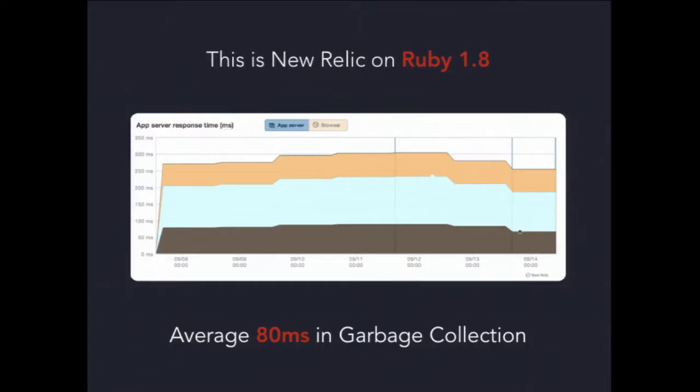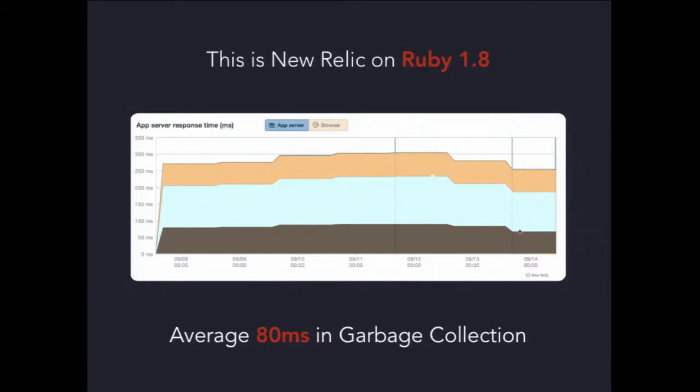Garbage collection is a matter of automatically finding unused memory and reclaiming it so it can be reused by another process. That's basically all it is. So all of this started way back in September. New Relic was running Ruby 1.8, and that's what it looked like.